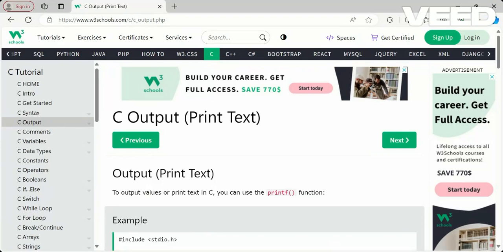Today in this video we are going to see C output. As in the previous videos we have seen the C introduction and then the syntax. Now in this video, C output, we are going to see more details. We have seen printf with some text mentioned. Why is the text in double quotes, why are we writing so many printf statements, and why is it not coming line by line but side by side? We are going to discuss all of that in this video.